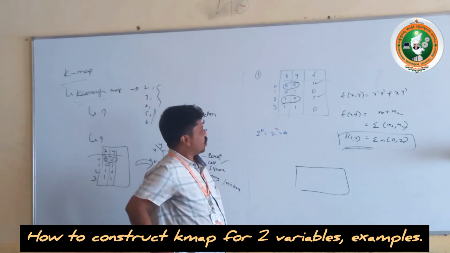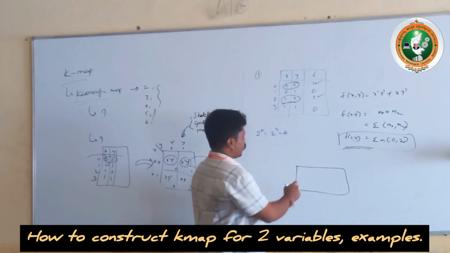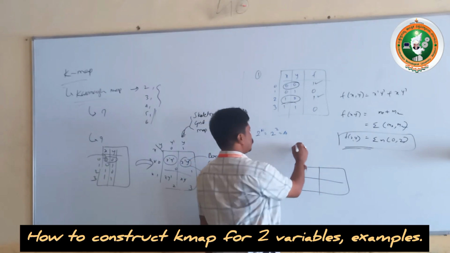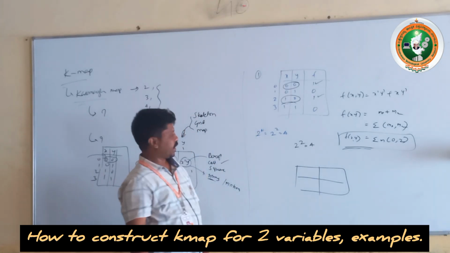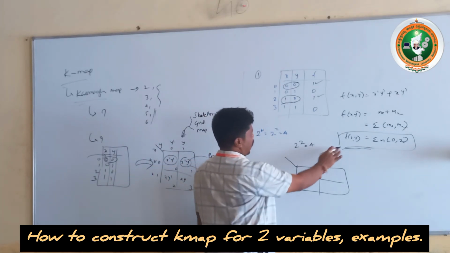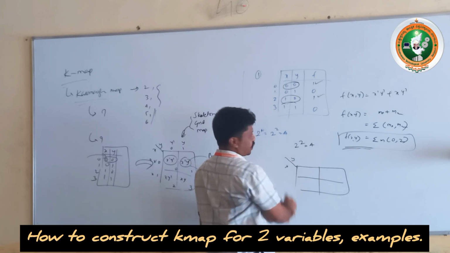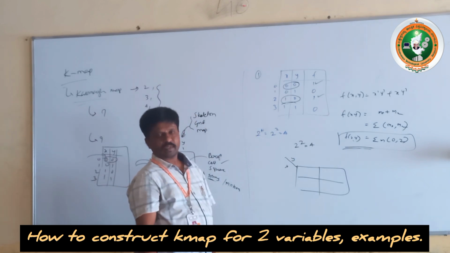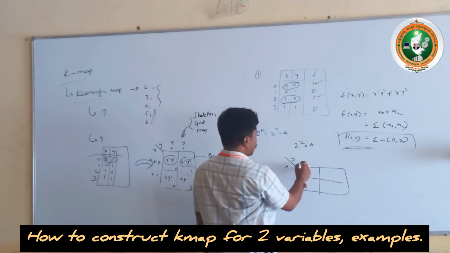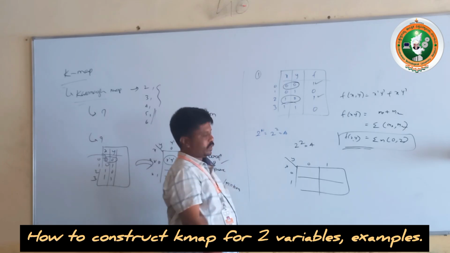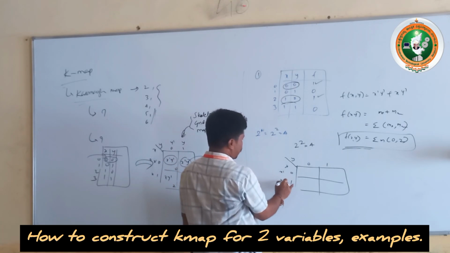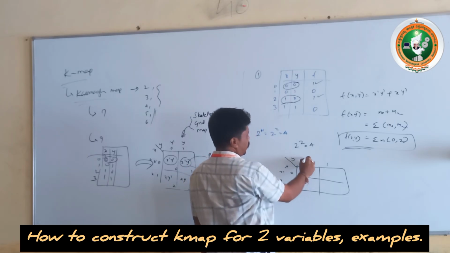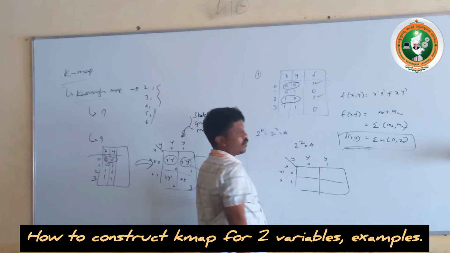This is the two-variable K-map. How many cells do I need here? 2 to the power of 2, which means 4 cells of K-map. Then on the row side I will take x, and y as the column side. Take x as 0 and 1, this is 0 and 1. Yes or no? This 0 can be written as x dash, this 1 as x, this y 0 can be written as y dash, and this will be written as y.